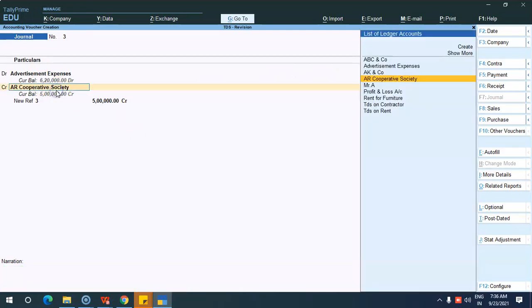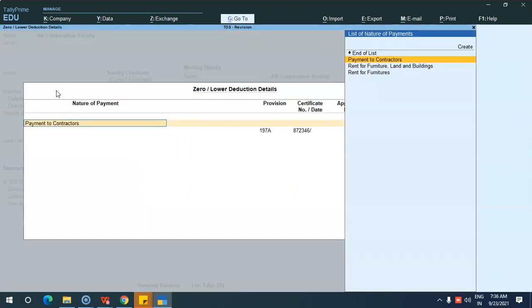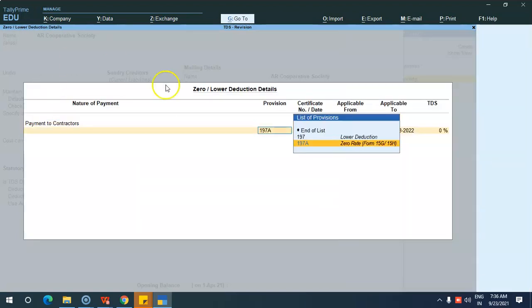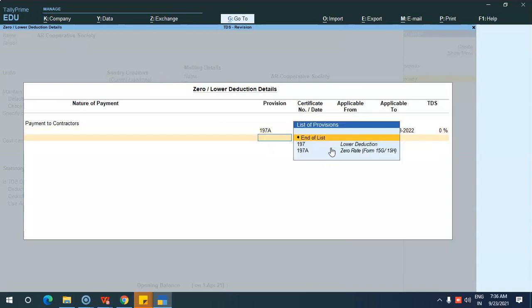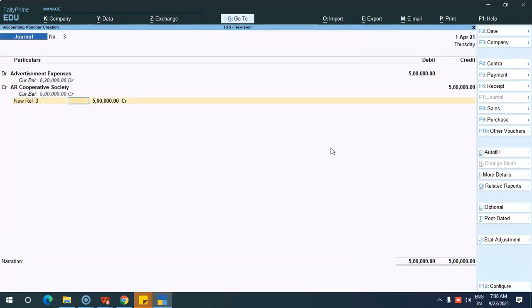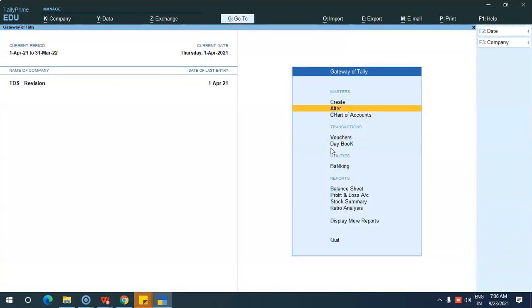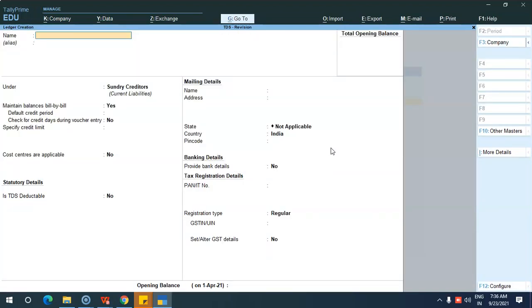But what we have done, while creating the ledger, we have fixed the rate over here. We have fixed the details of 0 or lower deduction and we have selected 197A over here. So no TDS has been deducted now. Got it? Next, if you want to fix a lower rate,